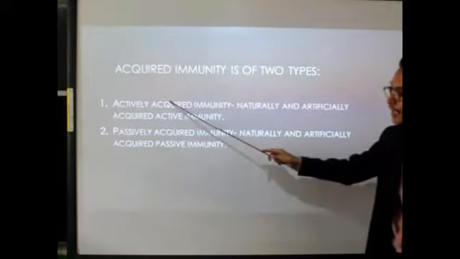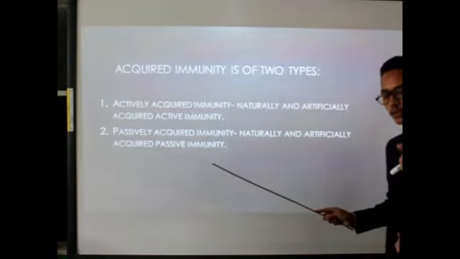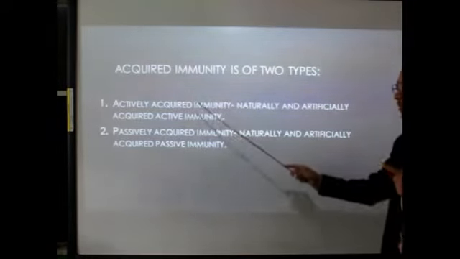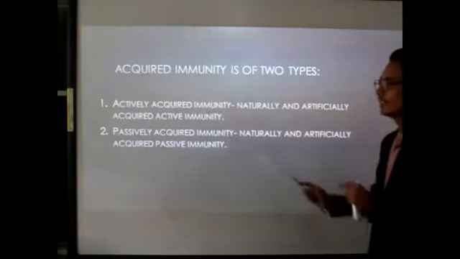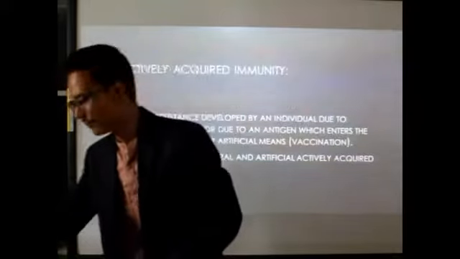So when we talk about active and passive acquired immunity, both are of two types: natural and artificial. Keep that in your mind. Clear? So let's see what actively acquired immunity is.